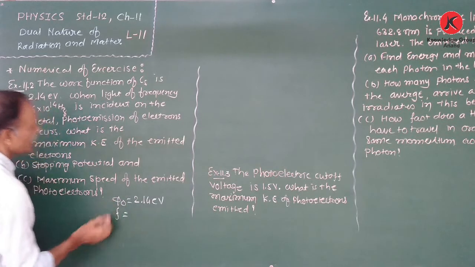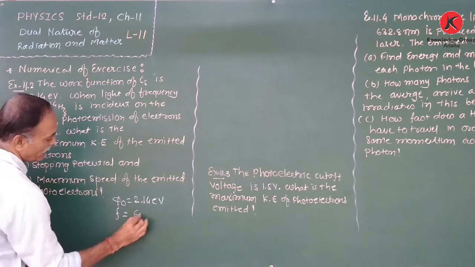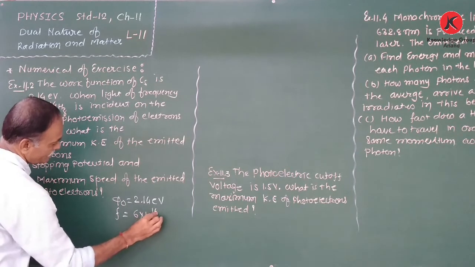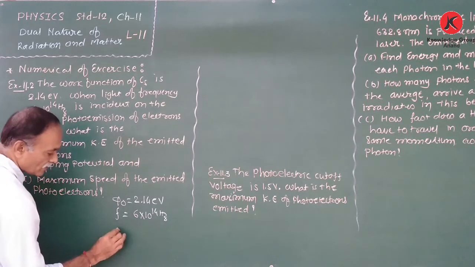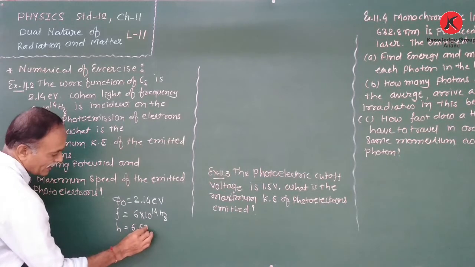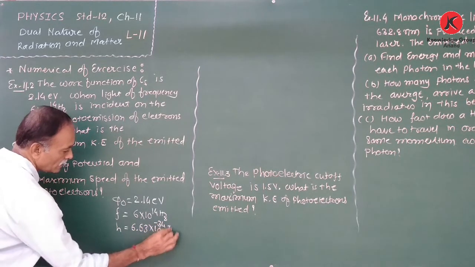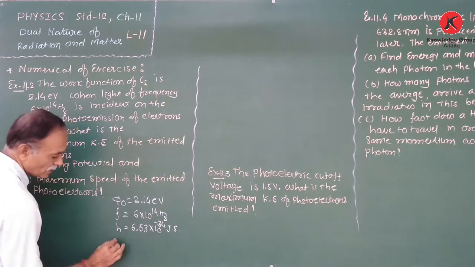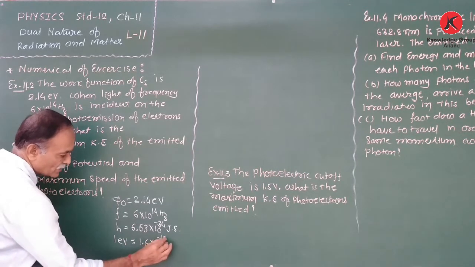The frequency of incident light is 6 × 10^14 hertz. We also use the value of Planck's constant, 6.63 × 10^-34 joule second, and 1 electron volt is 1.6 × 10^-19 joule.